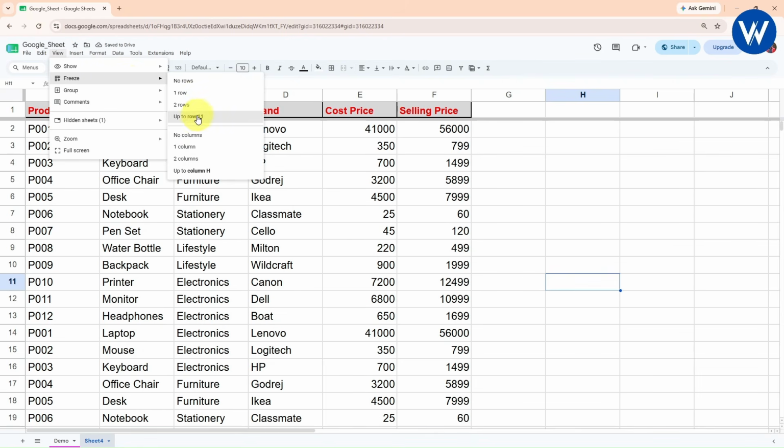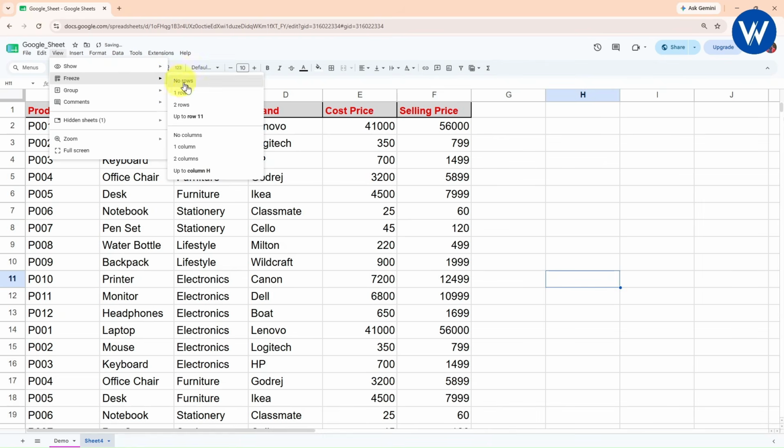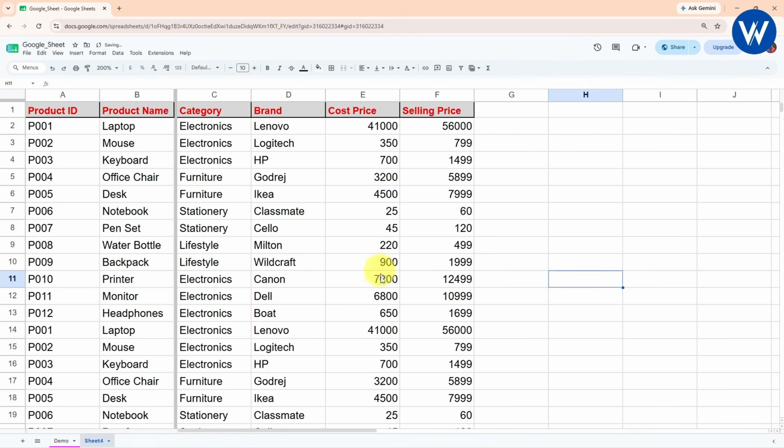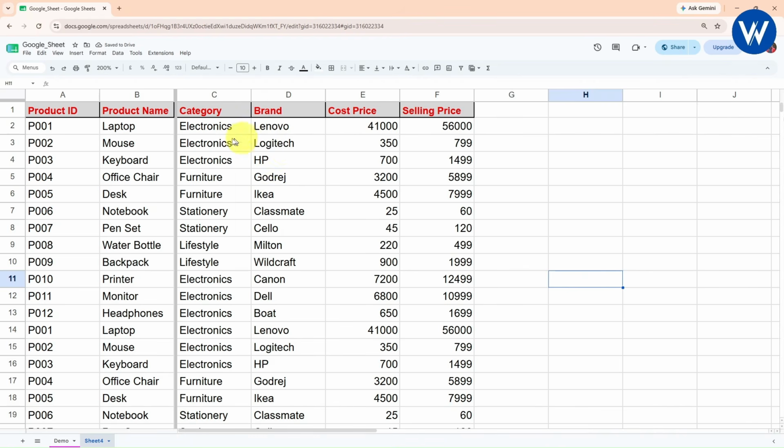I hope you guys understood. I will simply click on no row. In the same way, you can go with the column also. So these are the options available. I have selected two columns. This is how you can understand the freezing.